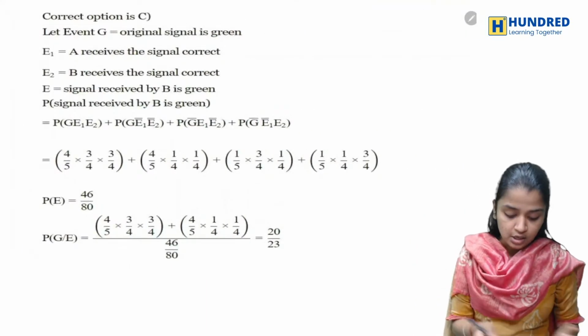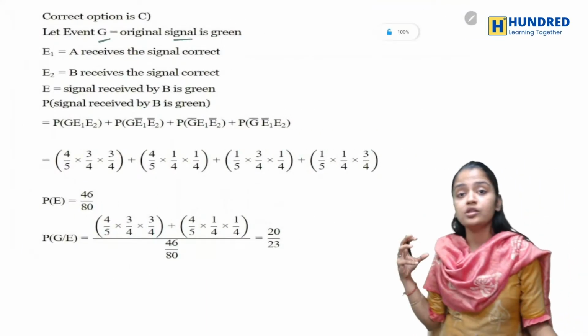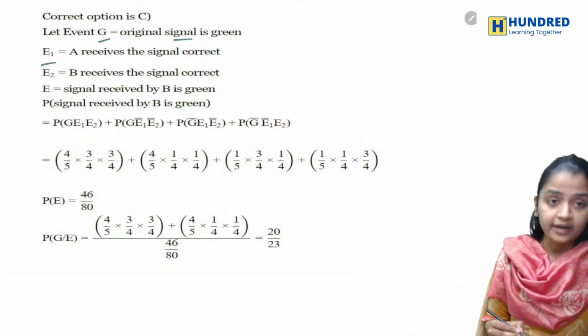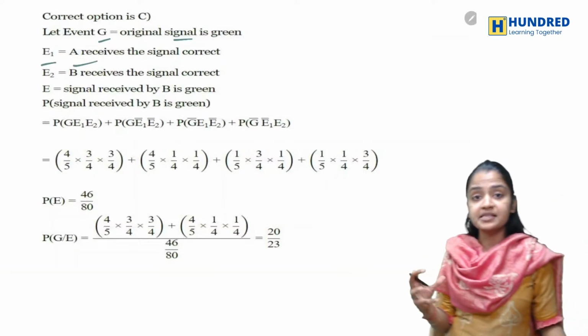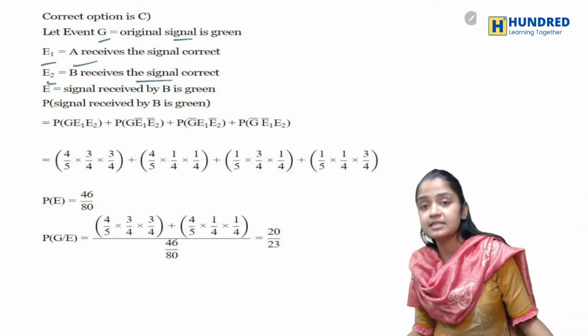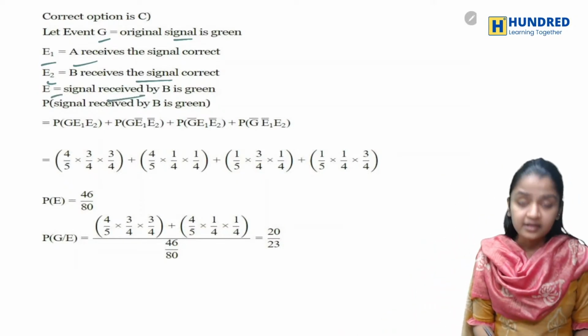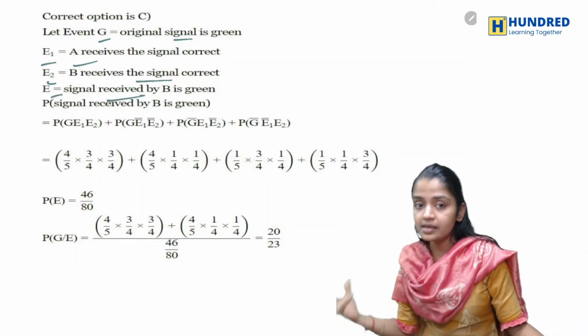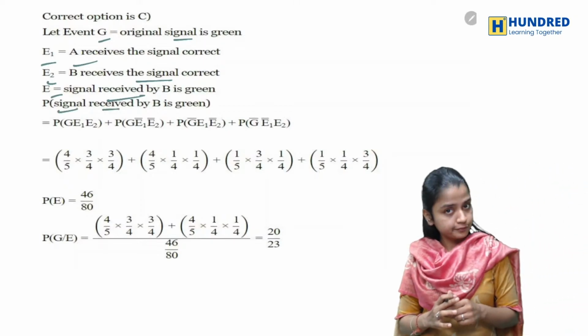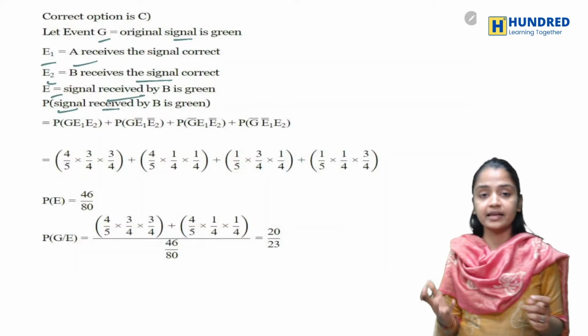Now let's see. Let G be the original signal, which is green, E1 is that A receives the signal correctly, and E2 is that B receives the signal correctly. E is that the signal received by B is green.